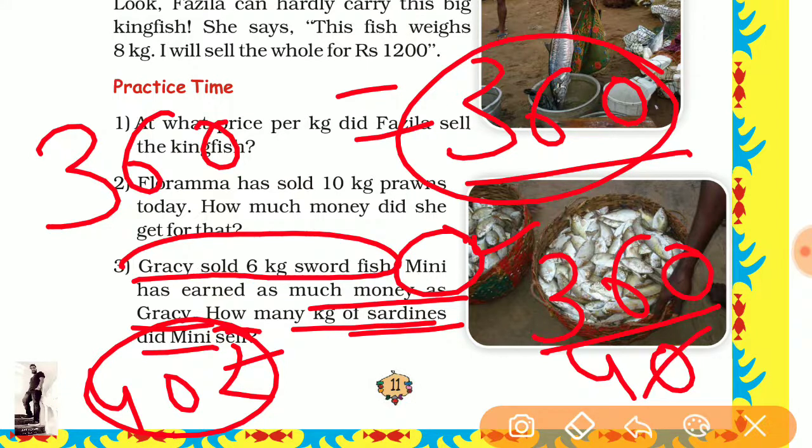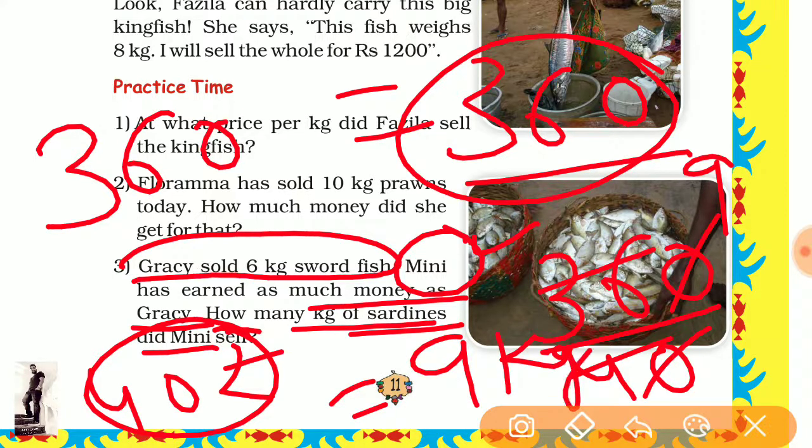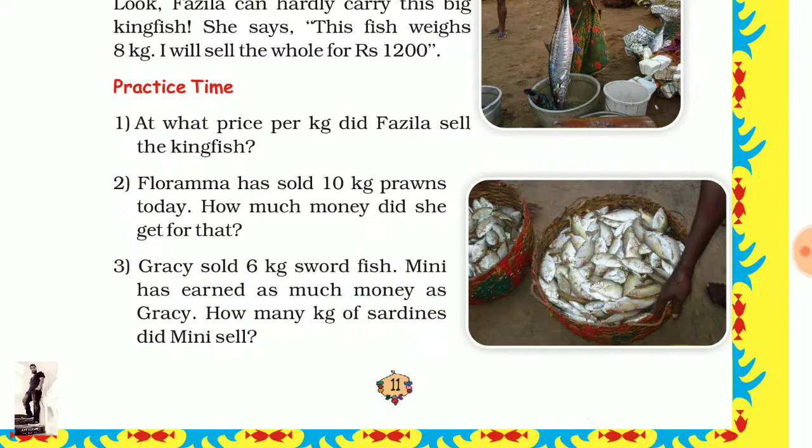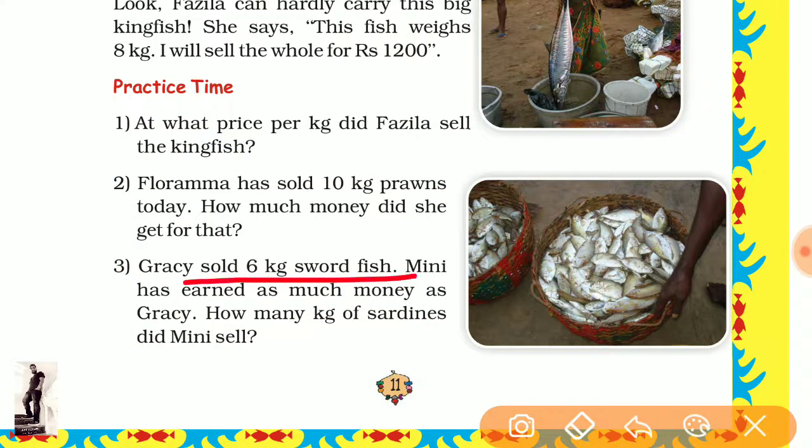We can cut 0 with 0, and 4 nines are 36, so it is 9. So your answer is 9 kg. How many kilograms of sardine did Minnie sell? It is 9 kilograms.